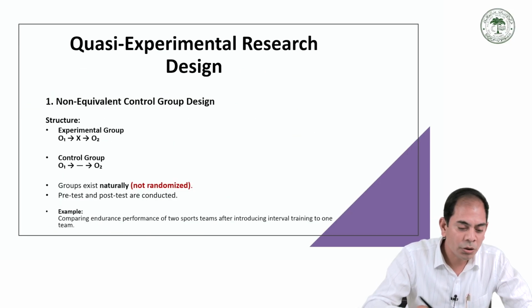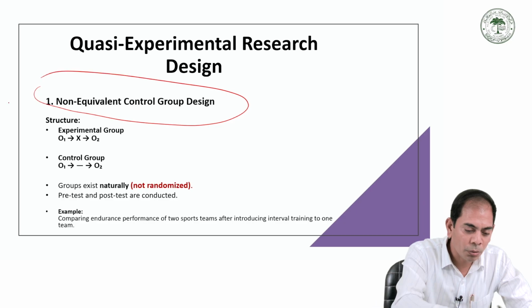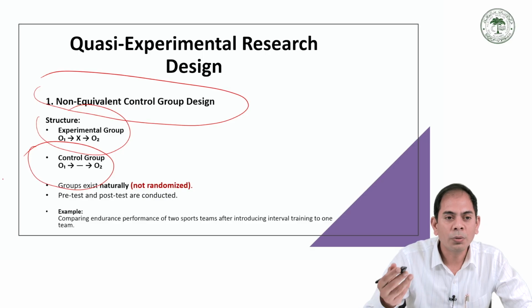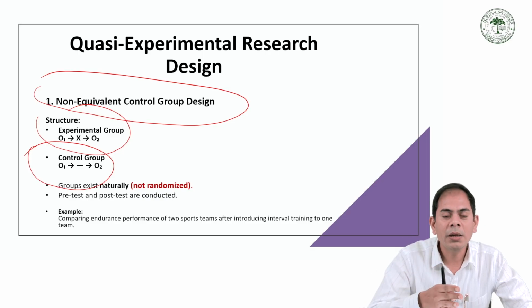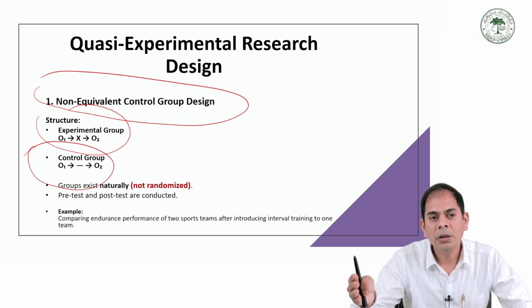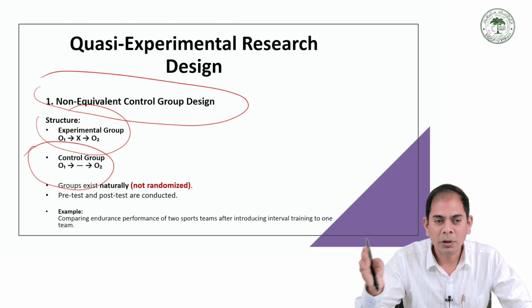First is the non-equivalent control group design. In that case, we have two different groups, a control group and an experimental group. In the experimental group, we record the pre-data, then the treatment, and the post-data.